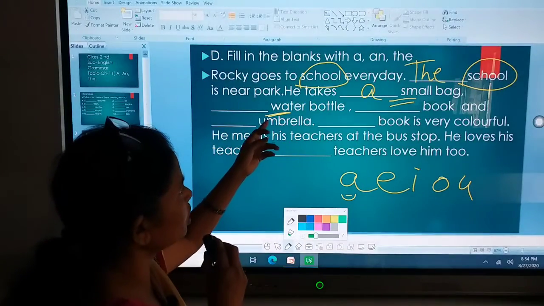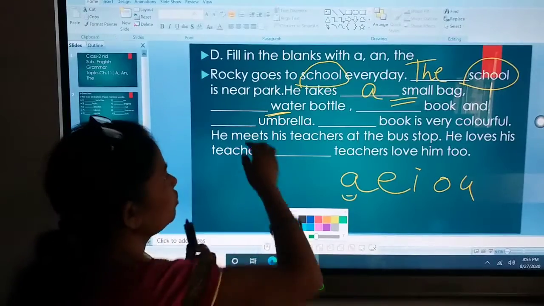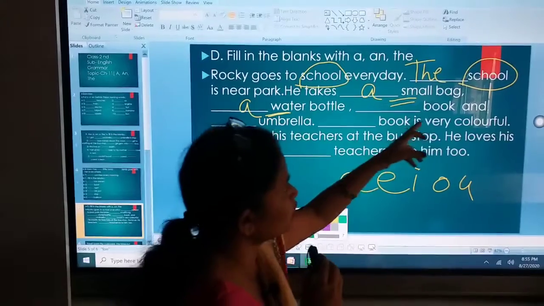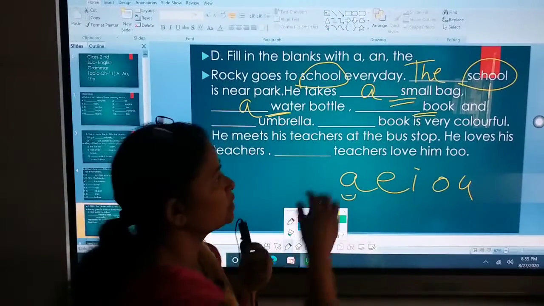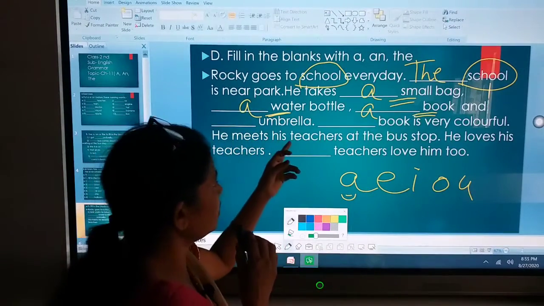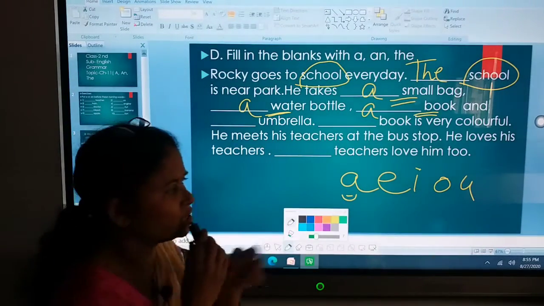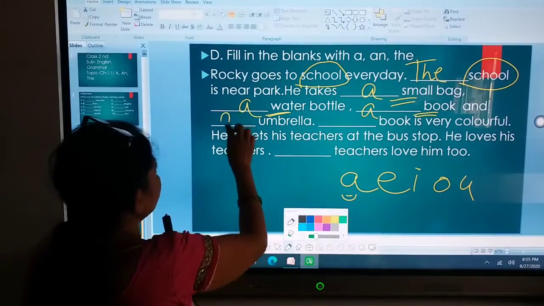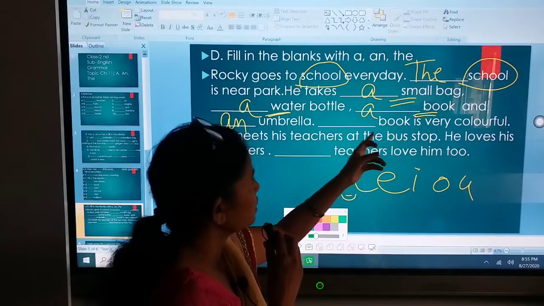But water begins with the consonant W. So we'll write a water bottle, comma, dash book. Now see, book begins with a consonant. So here also we'll write a book and dash umbrella. Now the first letter of umbrella is your vowel. So we'll write an to it. An umbrella.